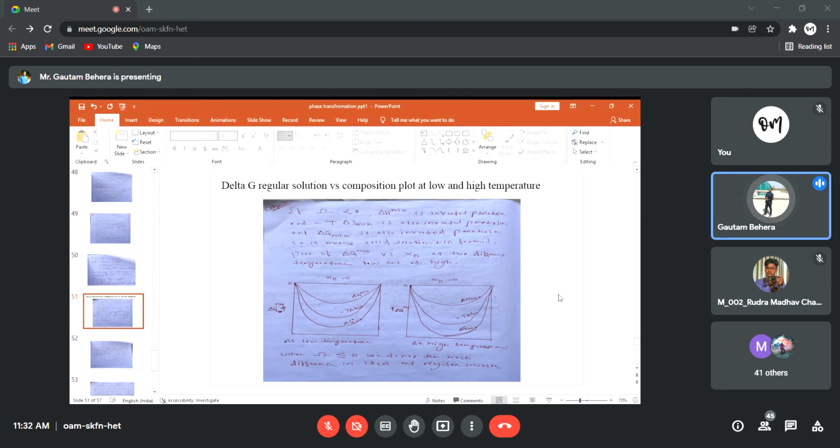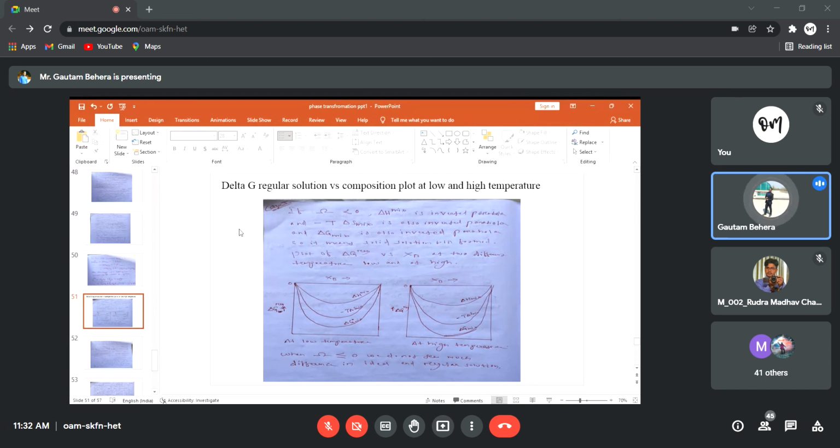Now, delta G regular solution versus composition plot at low and high temperature. Here we have taken two temperatures, one low and one high, and we want to find out delta G regular solution versus composition. Just have a look. There is a term called omega, which is nothing but the interaction parameter, which depends upon the bond strength and the coordination number.